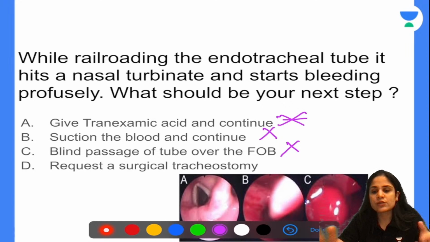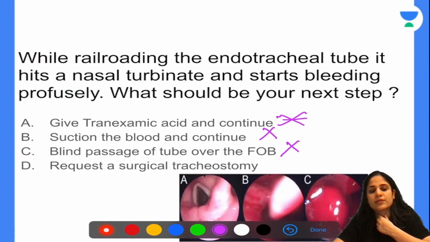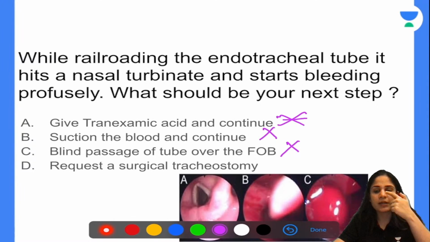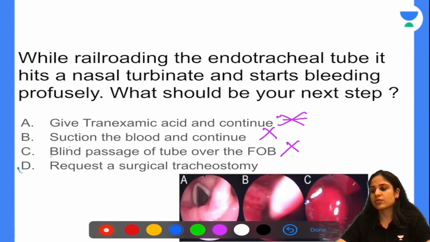So what you do is you call the ENT surgeon or the surgery person and you ask them to do a tracheostomy, because this is an anticipated difficult airway. So you should not play with the airway of this patient. You should be safe and you should request for a surgical tracheostomy. Remember, even if you suction the blood in the nasal cavity, it's so vascular that it can continue to bleed and you will still not be able to see any part of the airway. So the correct answer over here is you will request for a surgical tracheostomy.